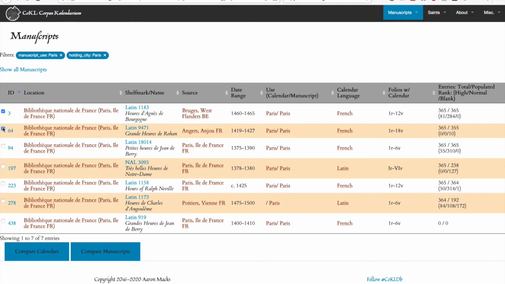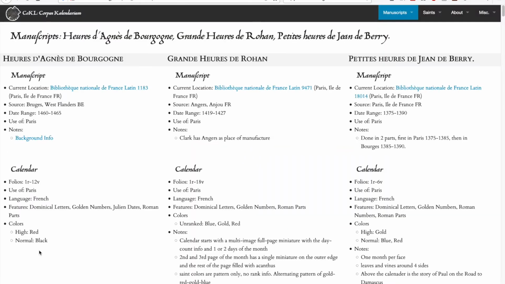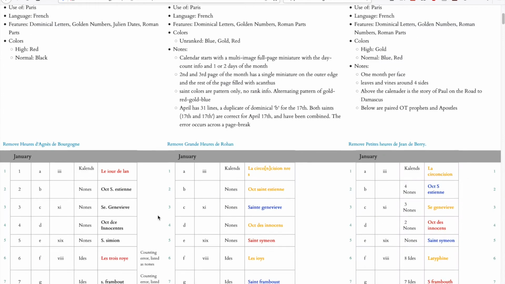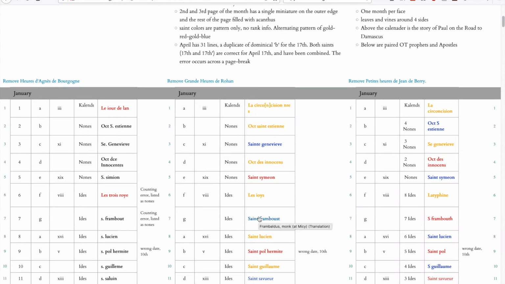Clicking on the checkboxes allows you to select a few to compare. The comparison shows metadata about the manuscript and the calendar, and then all the entries lined up side by side with the columns, for instance, the Dominical letters, the golden numbers, the Roman dates, as they appear in the manuscript. The colors are also preserved.